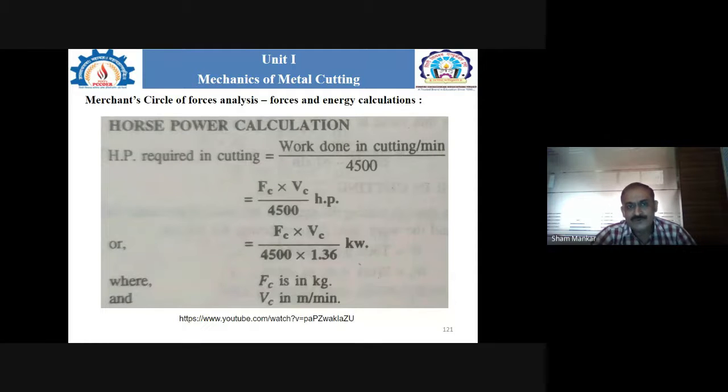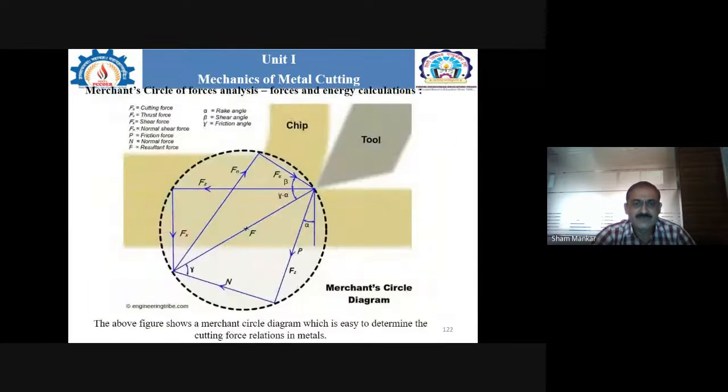If you consider this Merchant force circle analysis, finally we get this diagram, which is the final output when the tool makes contact with the workpiece material. There is a formation of the chip, and along with that these are the different kinds of forces and angles which are considered.